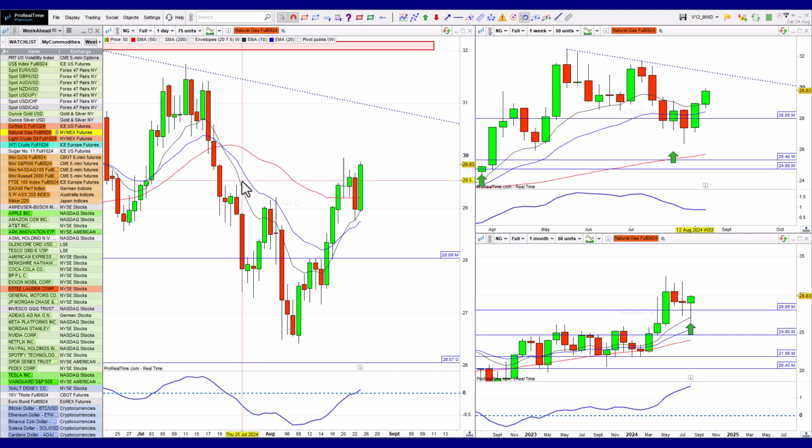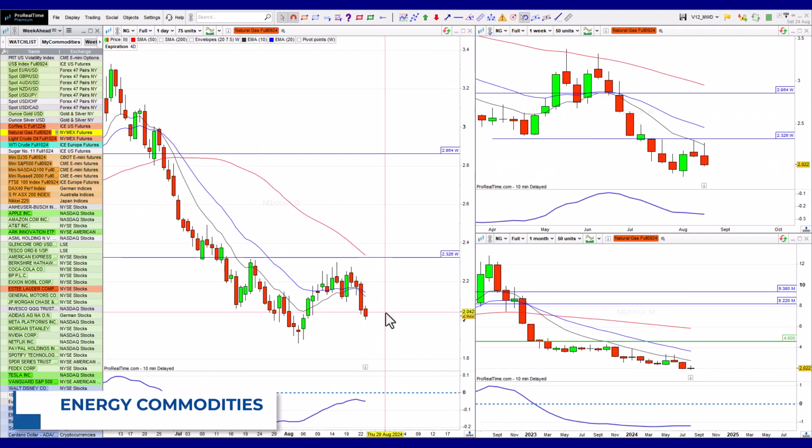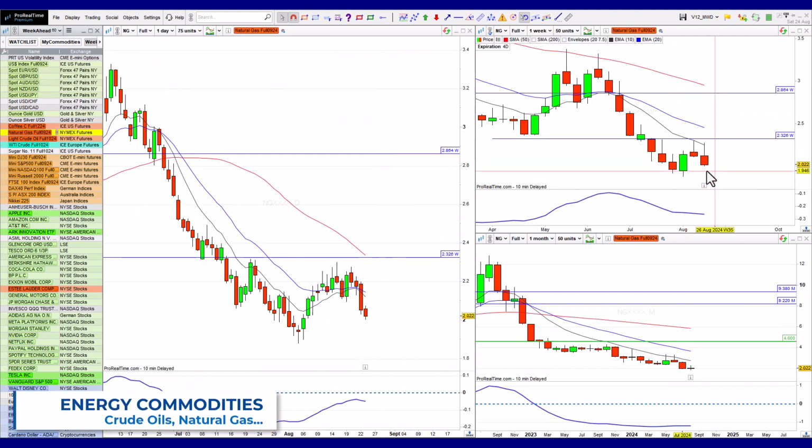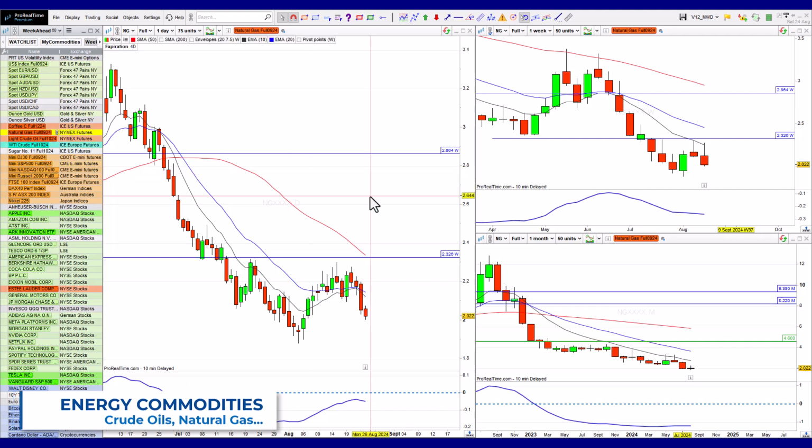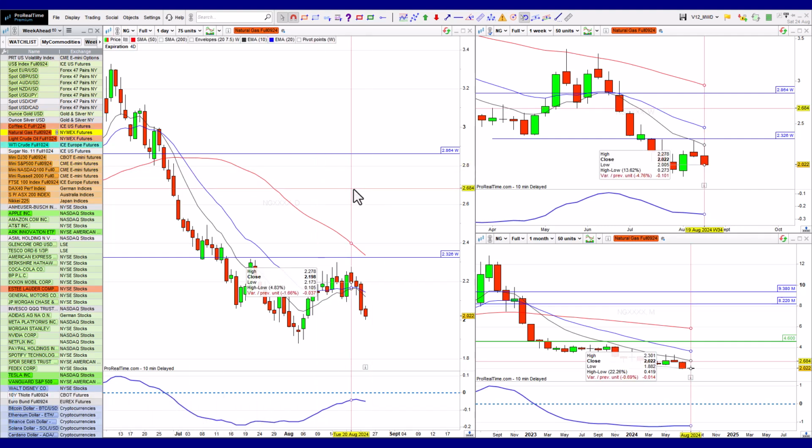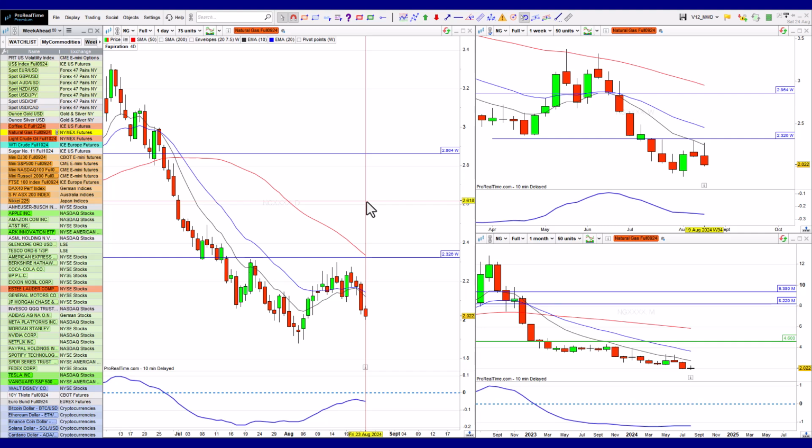All right, let's have a quick look at natural gas just to see if that's heading higher. Nope, continues to maintain its bearish move to the downside. So many commodities have headed lower. I actually did write a piece on this: there's only about 5 commodities out of all the ones I could see that have headed higher, which included gold and silver. I think it was cocoa, lean hogs, something like that. The rest have all headed down. So across all of the futures markets, I found that commodities tended to head lower.